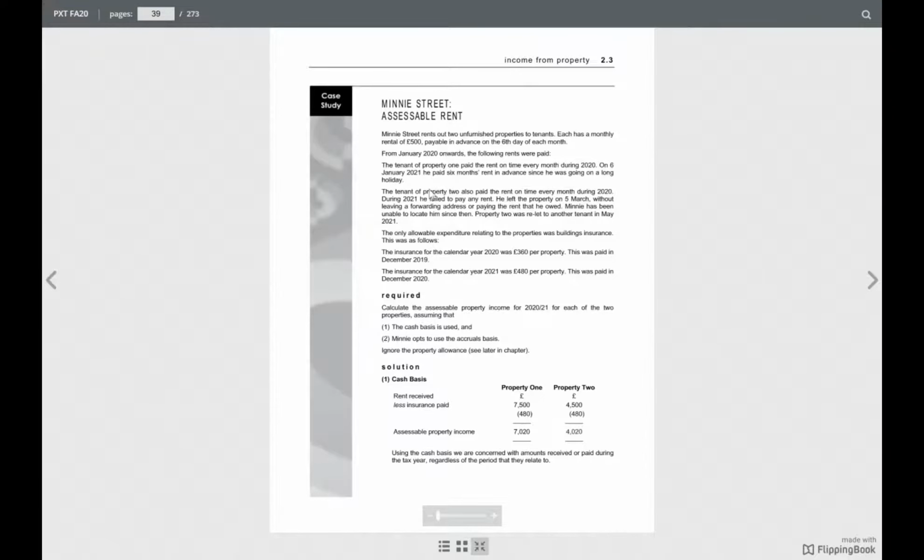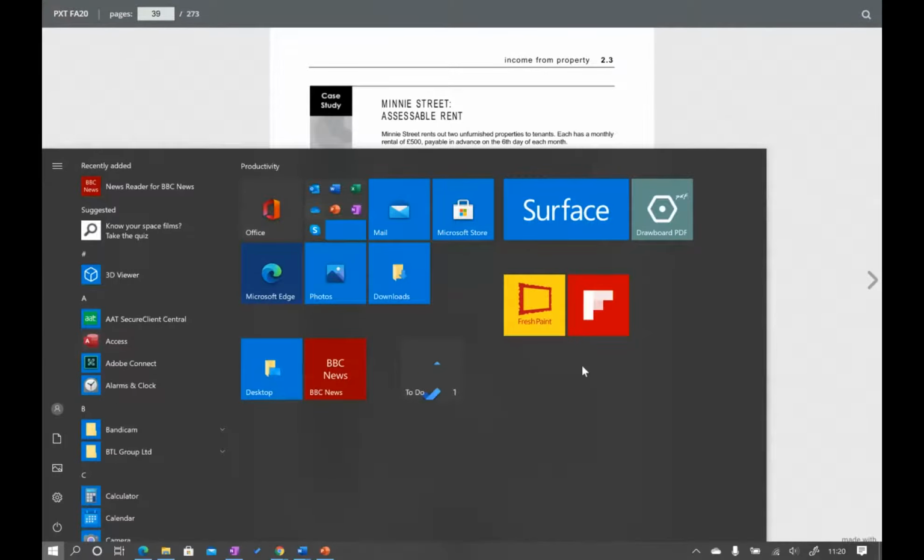So for 9 months, how much will be the rent? It's 500 times 9 months, 4,500. And then on 6th January we received 6 months' rent, 6 times 500. So it's 4,500 plus 3,000, which is 7,500.